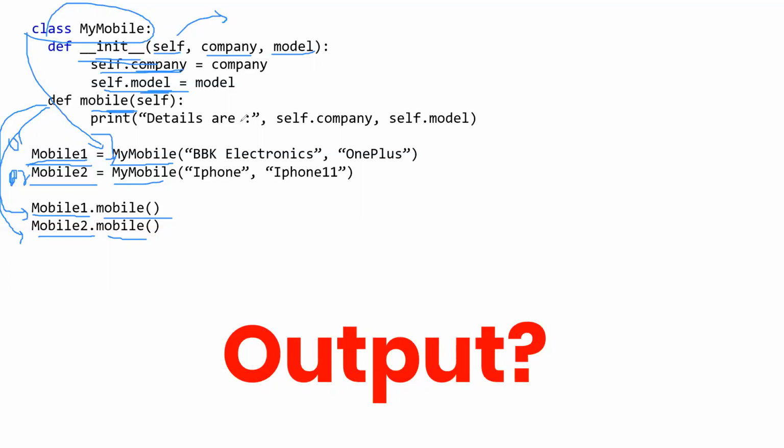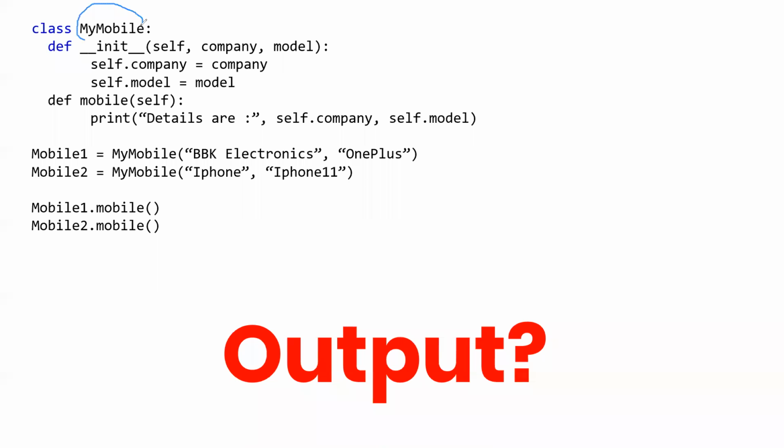I will explain again. See, my mobile is the class. So this my mobile class is getting called. Forget the parameters for a moment. Okay, these are two objects, correct? One is getting called here and the other is getting called here.